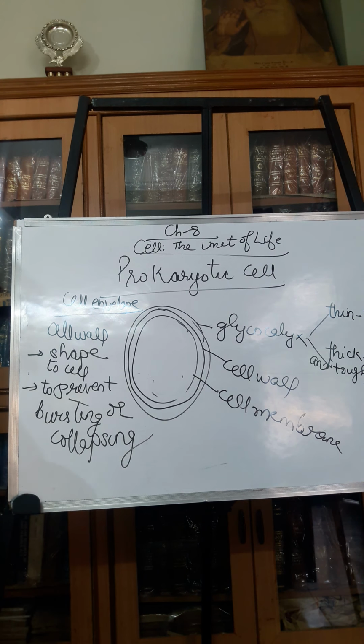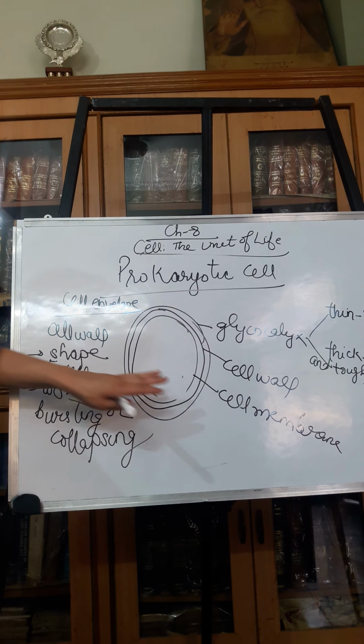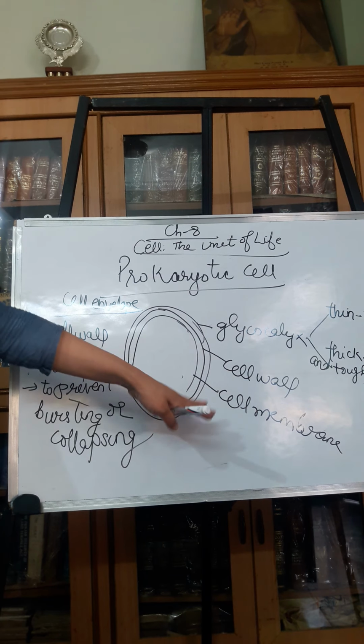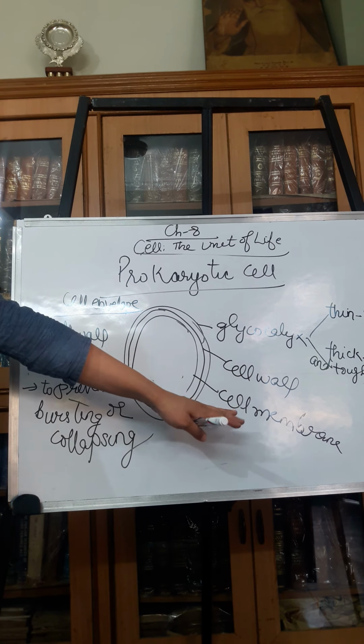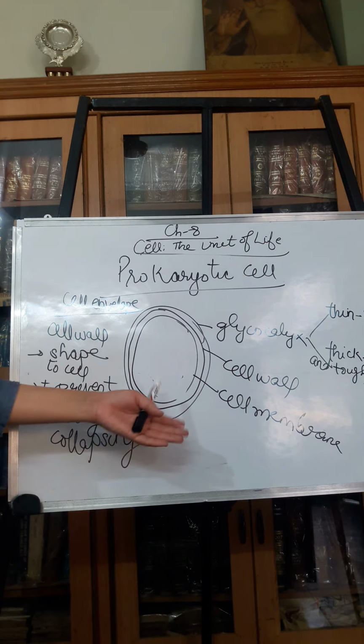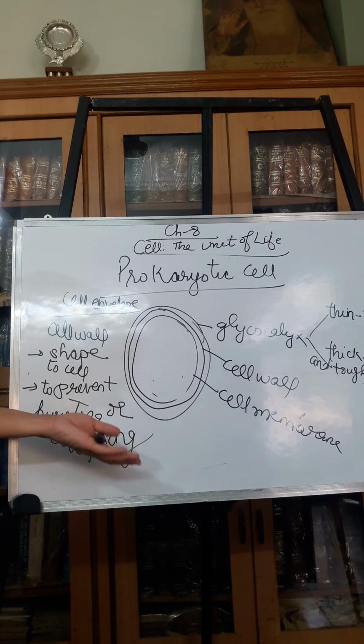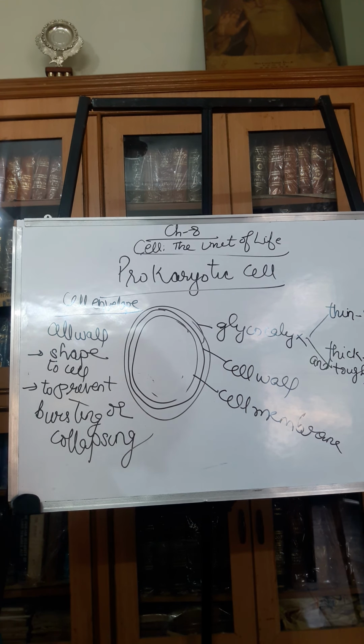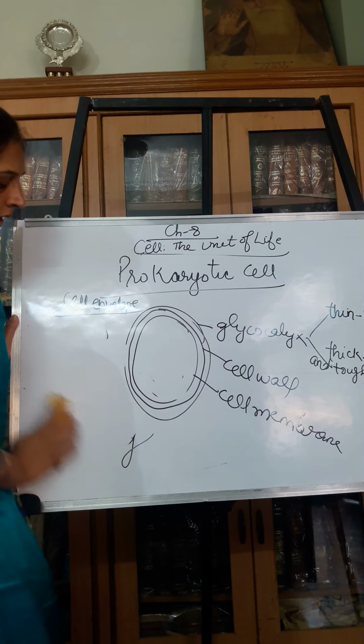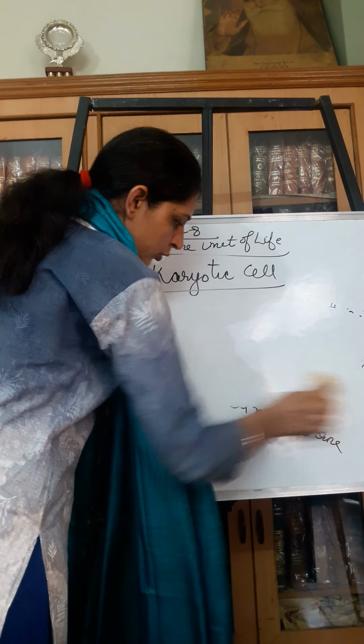So these are the two main functions of the cell wall. The plasma membrane, or the cell membrane, as we call it, is semi-permeable in nature, and this membrane is similar to that of eukaryotes. It will also function as a filter. So next is bacteria. They can be classified into two groups on the basis of cell envelope.